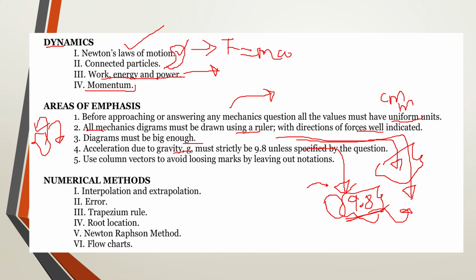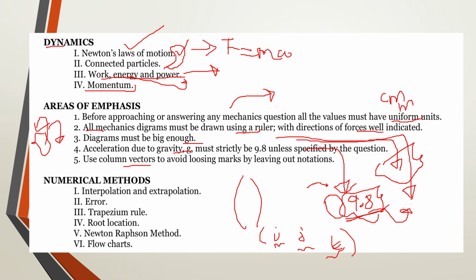Now the next thing is, when you're dealing with vectors, especially in this topic, work, energy and power, integrating and differentiating, make sure that you're using column vectors to prevent losing marks. If you're using scalar vectors, then make sure that the i, the j, and the k are all carrying vector notations for you to avoid losing marks.